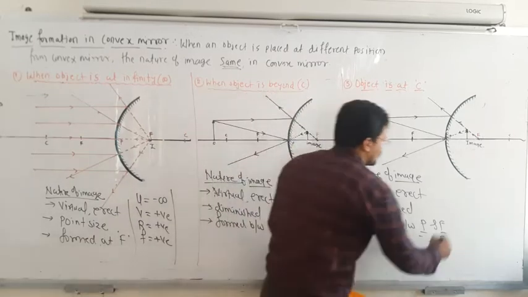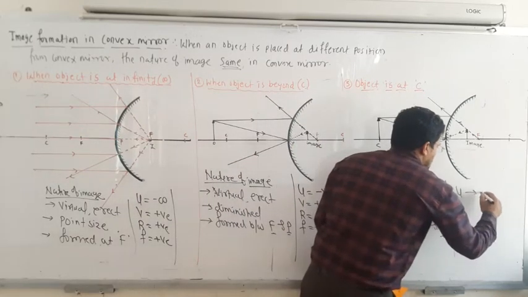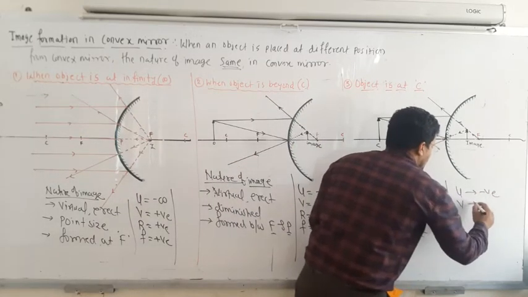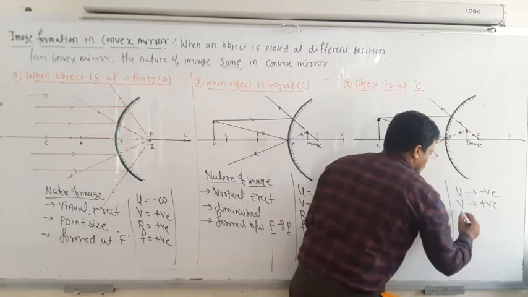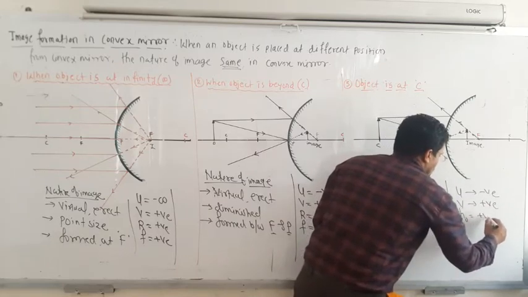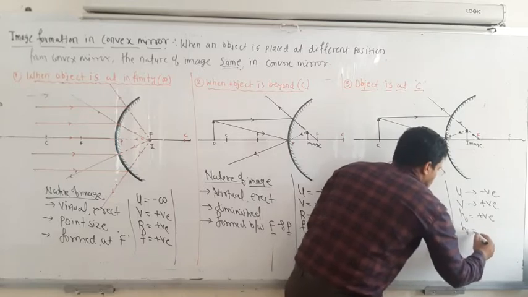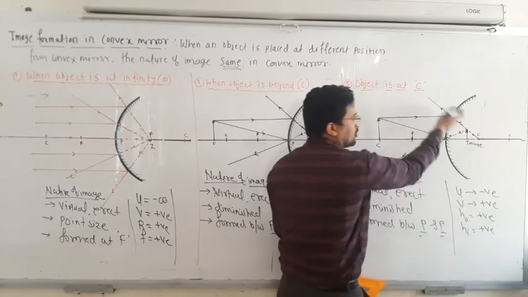Here also, object distance u is taken as negative, v is taken as positive. Height of the object is positive, height of the image is also positive because it is above the principal axis.